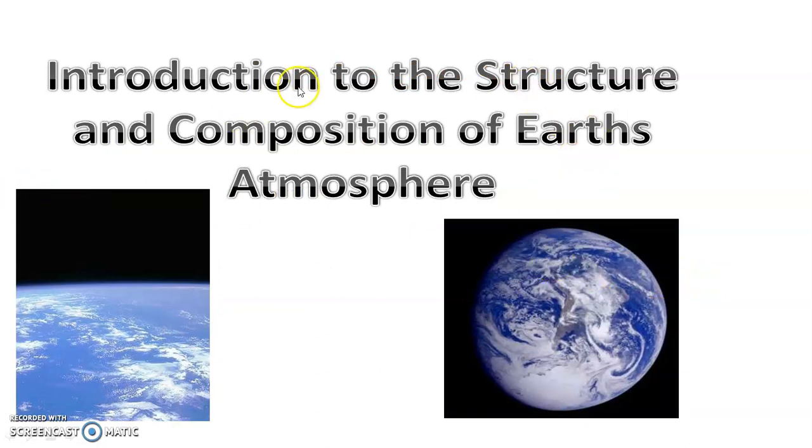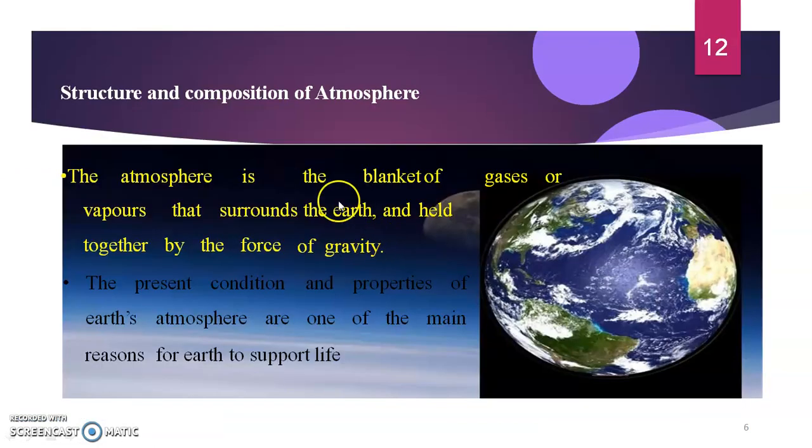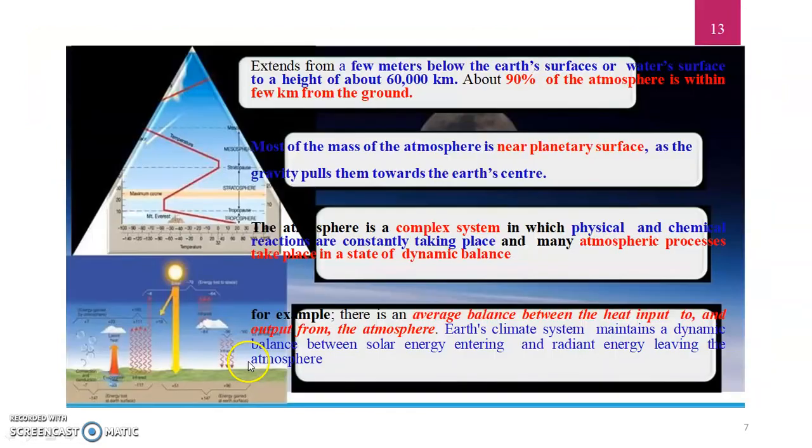introduction to the structure and composition of the Earth's atmosphere. Structure and composition of atmosphere. The atmosphere is a blanket of gas or vapor that surrounds the Earth and is held together by the force of gravity. The present condition and properties of Earth's atmosphere are one of the main reasons for Earth to support life. It extends from a few meters below the Earth's surface or water surface to a height of about 60,000 kilometers. About 90% of the atmosphere is within a few kilometers from the ground.